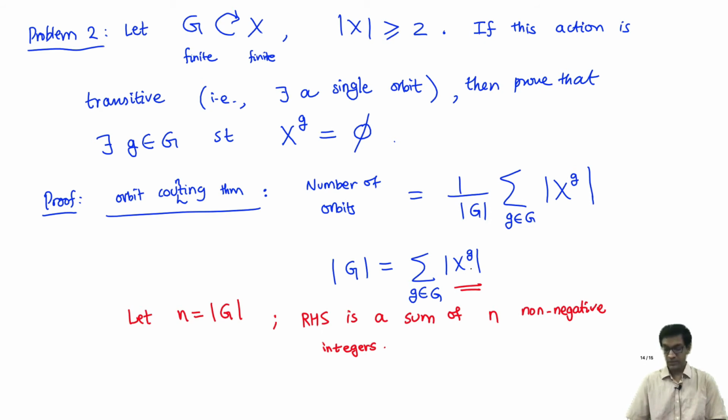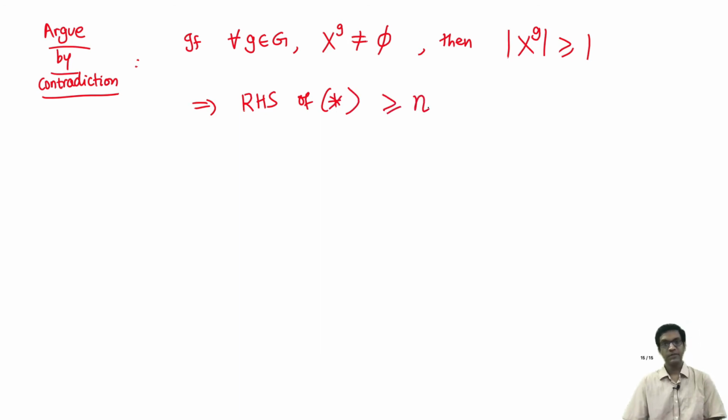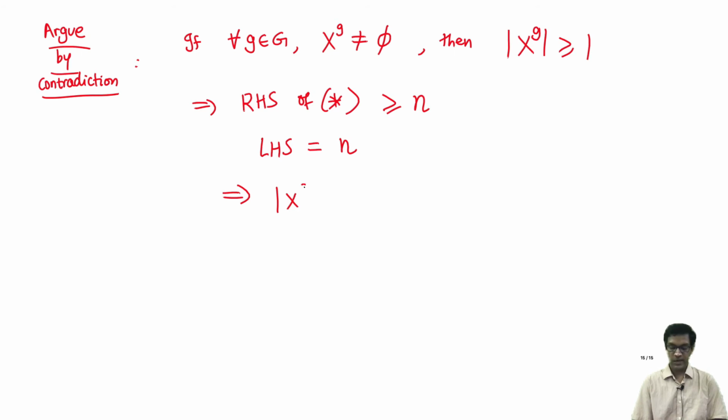And if each number is at least 1, then since there are n terms, the right hand side of equation star will automatically be at least n, because every summand contributes at least a 1. But recall the left hand side is exactly n, the cardinality of the group. What does that mean? It means that every summand on the right hand side has to be exactly 1. That's the only way in which this equation can possibly hold.